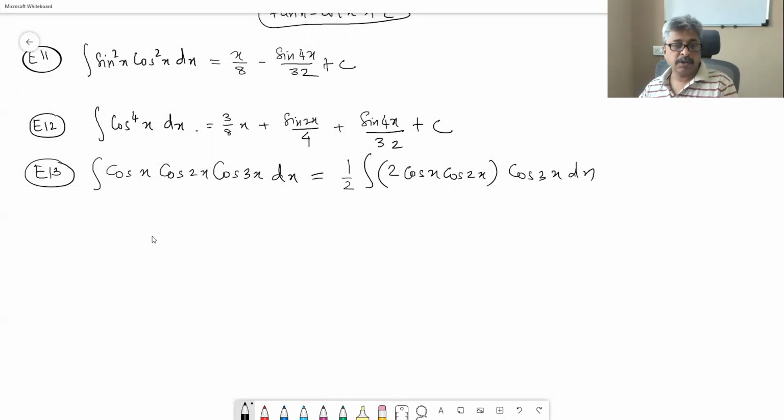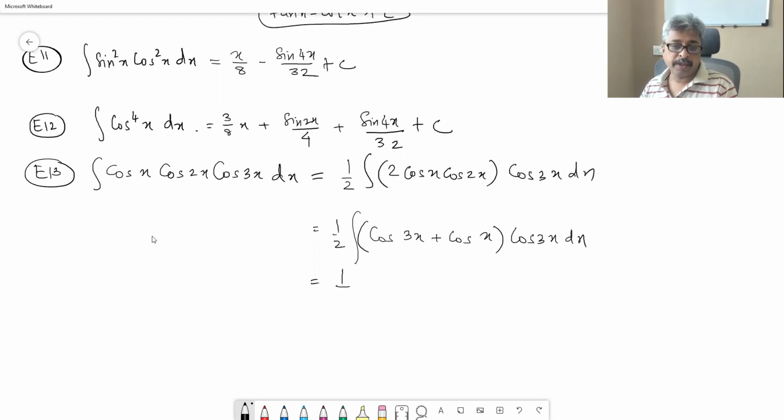Yes. Which is 1/2 integral cos 3x plus cos x, correct, into cos 3x dx.